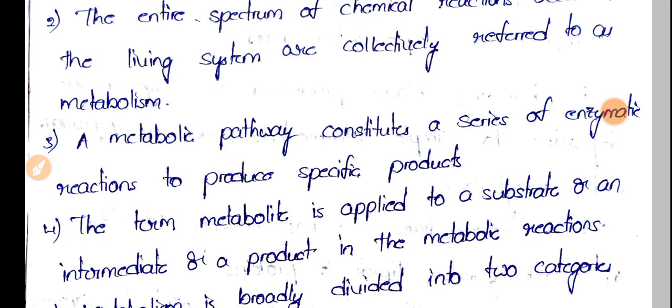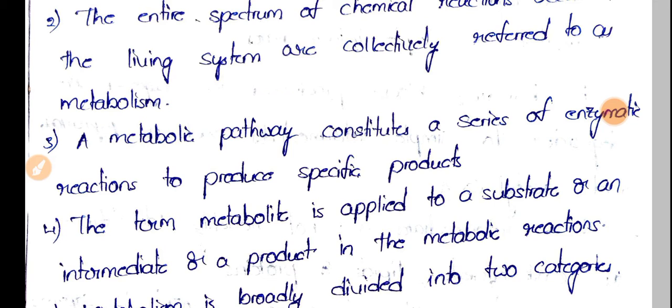That means a substrate is needed for the enzyme to show its effect. This reaction between the metabolite and the substrate with the enzyme will help us to form a product. So in this manner reactions will take place.